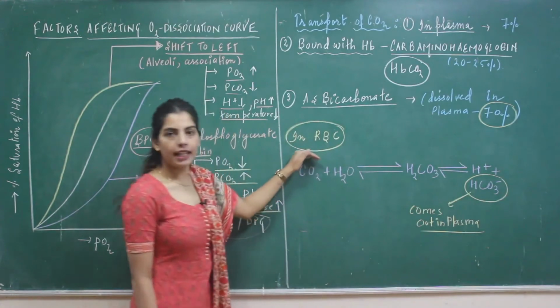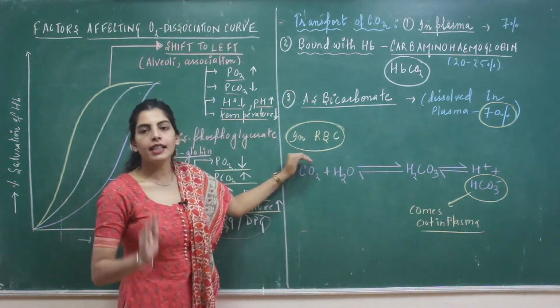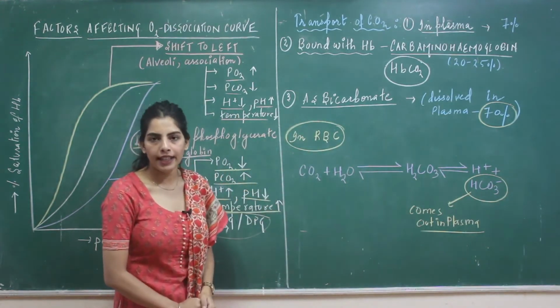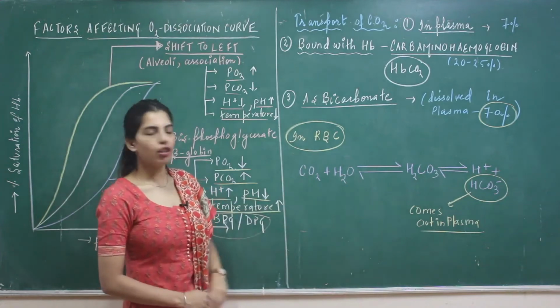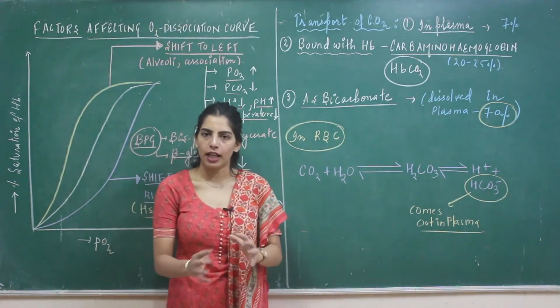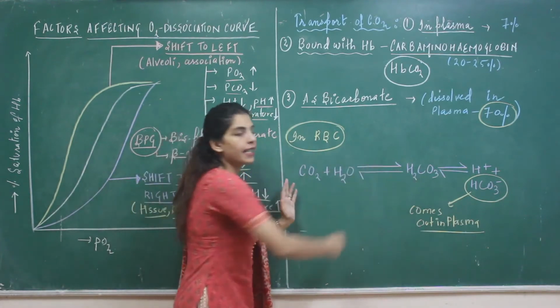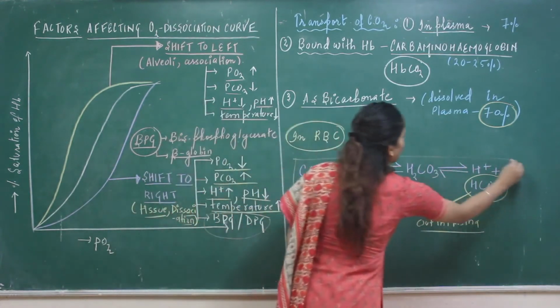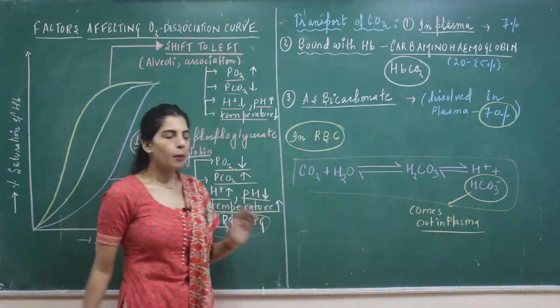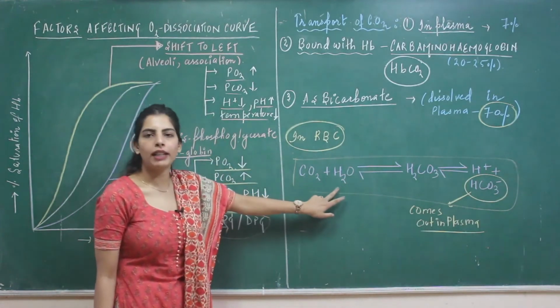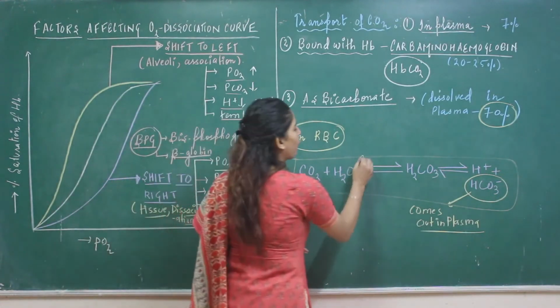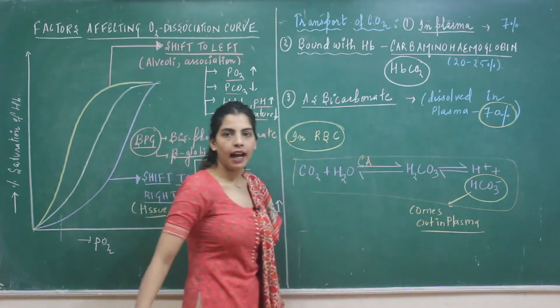Now when you see this, in RBC, this entire reaction is taking place that results in the formation of this bicarbonate ion and transport. So your CO2 is going inside, this is taking place inside RBC. What happens is CO2 combines with H2O in presence of the fastest enzyme carbonic anhydrase.